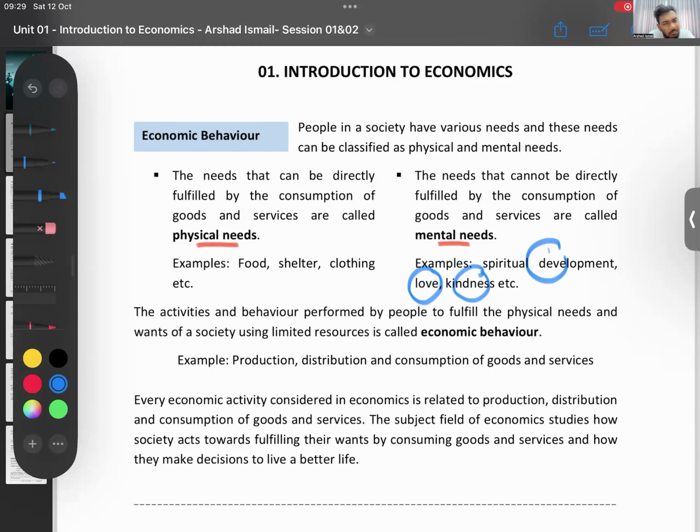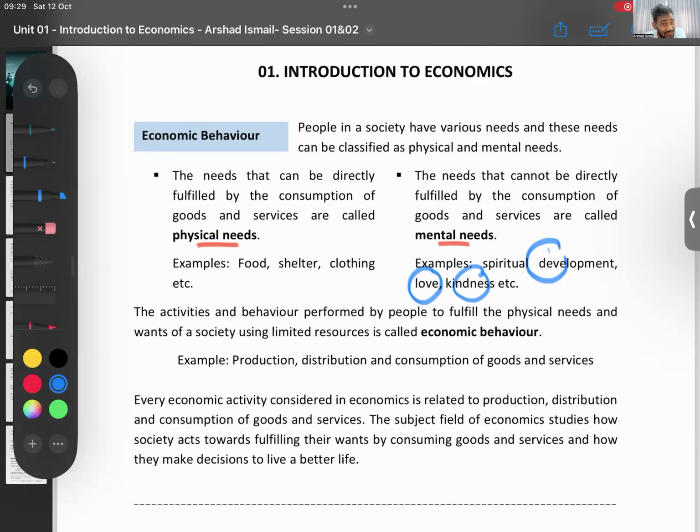So, what are mental needs? The needs that cannot be fulfilled by consuming goods. You can't buy a chocolate and get love. You can't buy a laptop and feel kindness. It doesn't work. By consuming a good or service, you can't fulfill it.